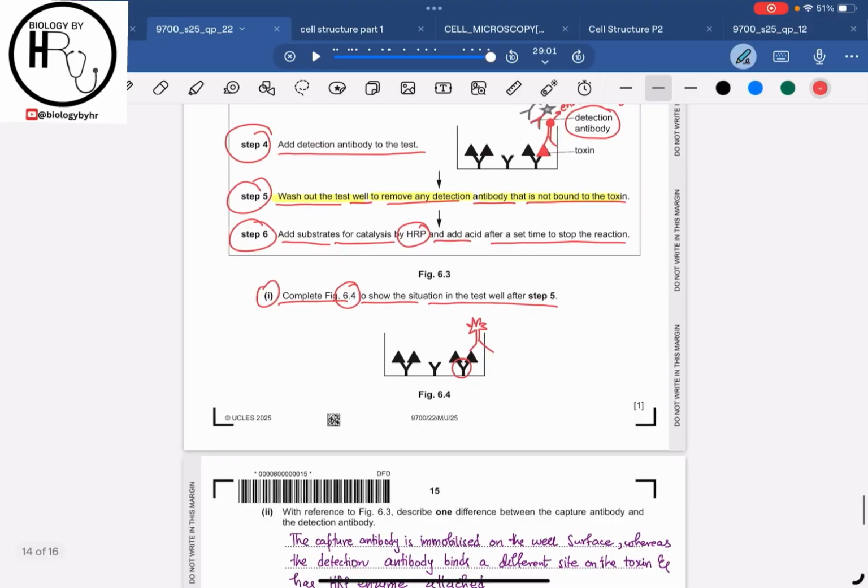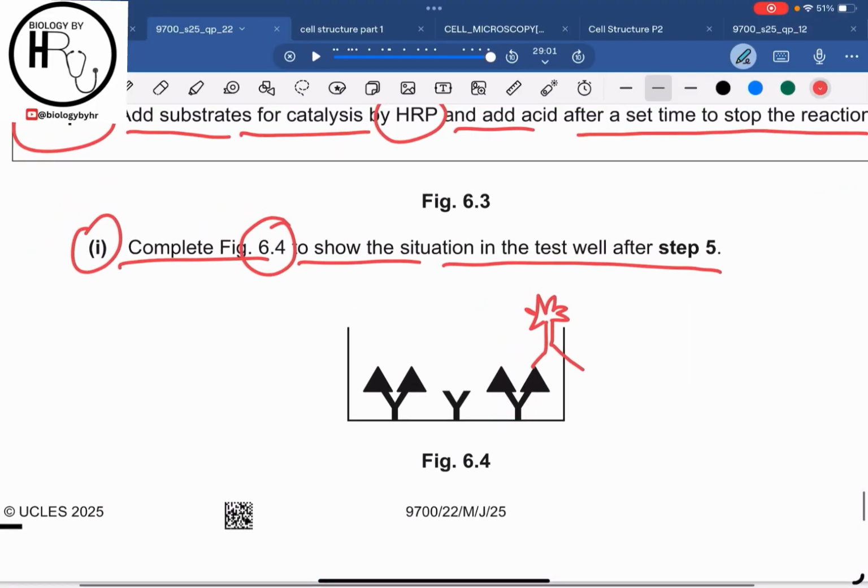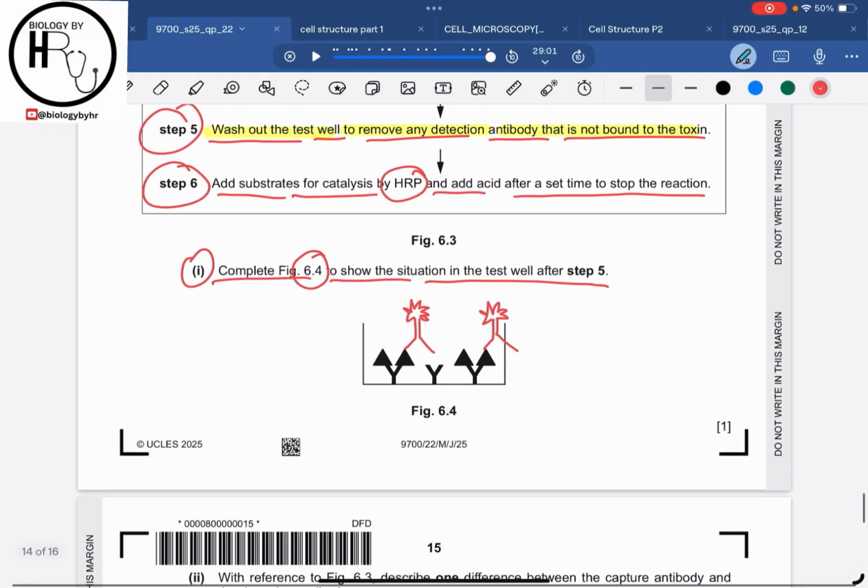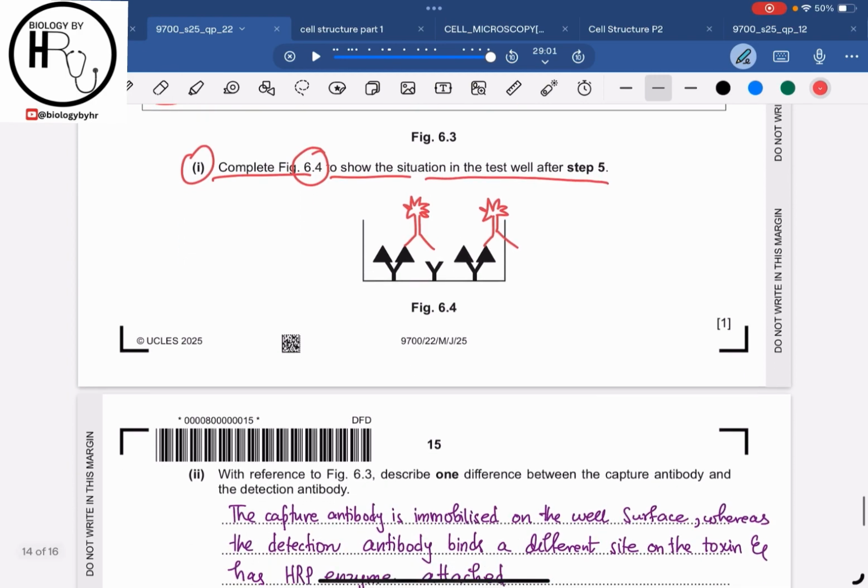So this is how we are going to complete the diagram. We can also show one more detection antibody attached to the toxin of the capture antibody. So this is basically how we are going to draw and complete figure 6.4. I hope that this is clear to all of you.